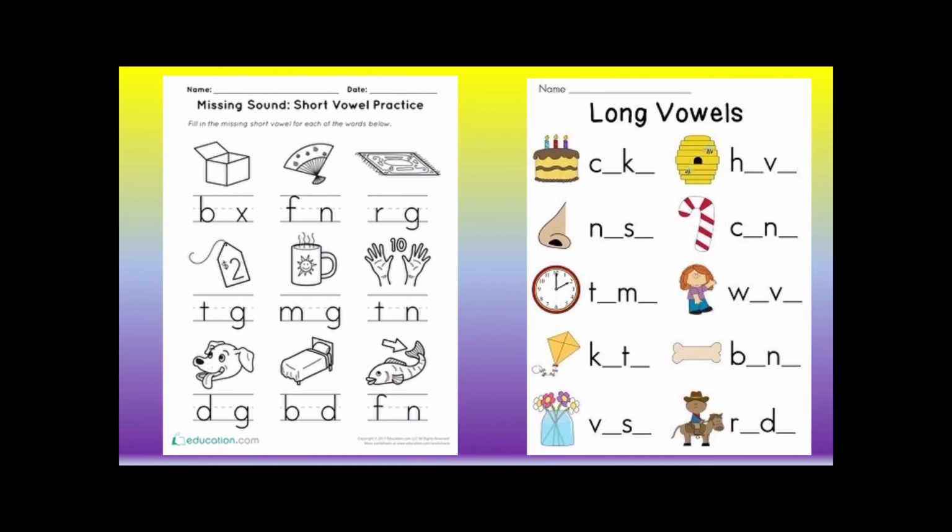The first one is words containing the short vowel, so a, e, i, o, or u sound. And the second one are words containing the long vowel, a, e, i, o, or u. So we know from today's lesson that each of those words will end with E. I'd like you to try those in your jotter.